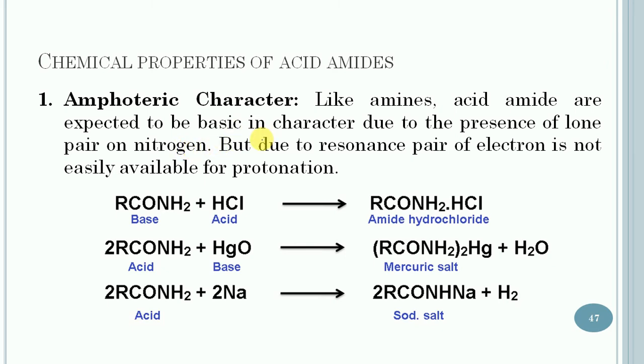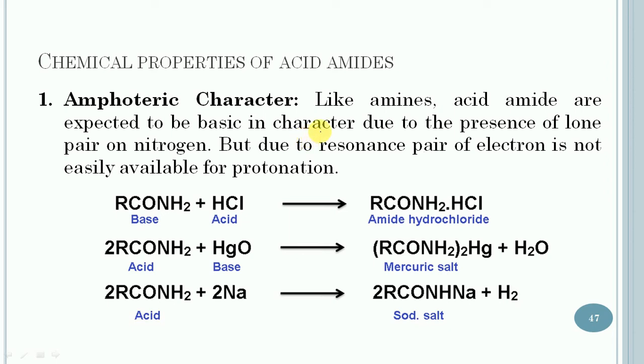But as we already discussed in the previous topic, due to the resonance, the pair of electrons is not easily available for protonation, which means they take part in the resonance and are not freely available. So due to which the amides are very weakly basic in nature.